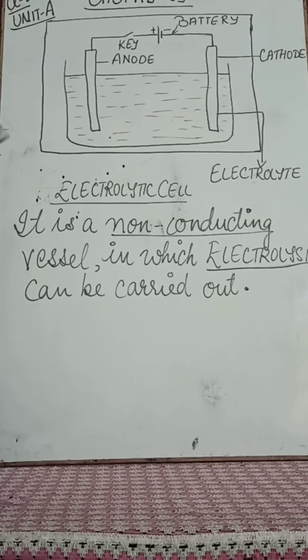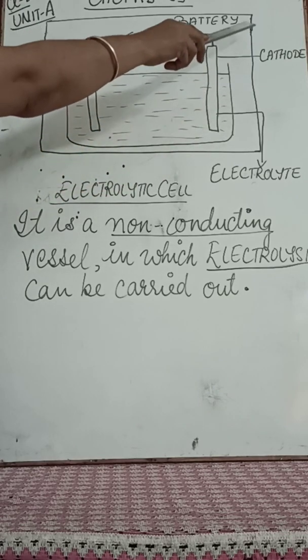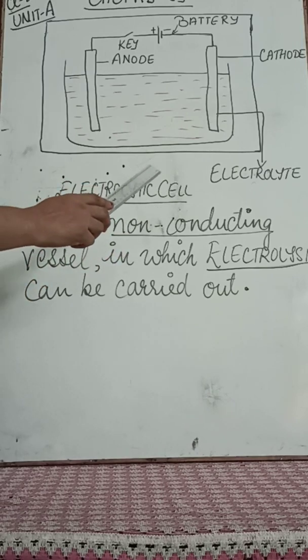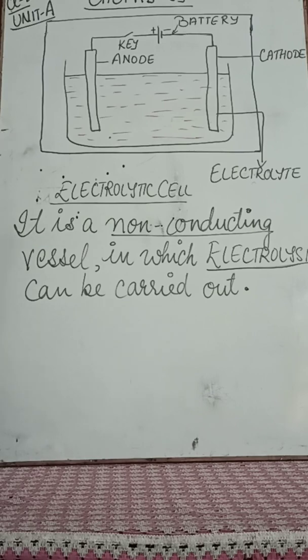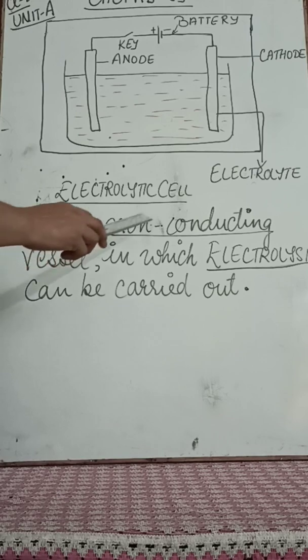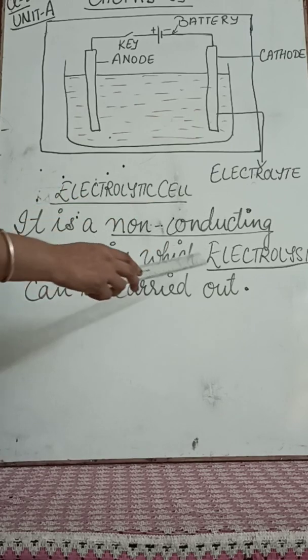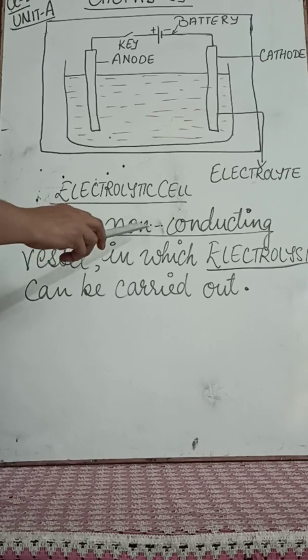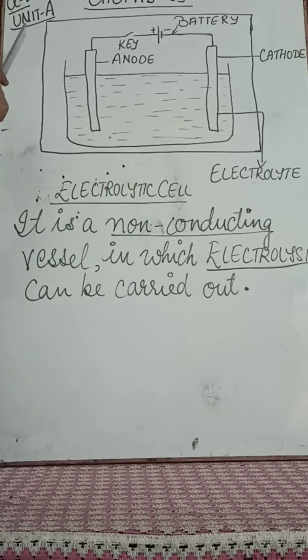In an apparatus. So this you can see here, this is called the electrolytic cell. Here it is a non-conducting vessel. Electrolysis takes place in an apparatus, and an apparatus is an instrument or a vessel, we can say. So it is a non-conducting vessel in which electrolysis can be carried out. What does non-conducting mean? It does not allow electricity to pass through it, right?